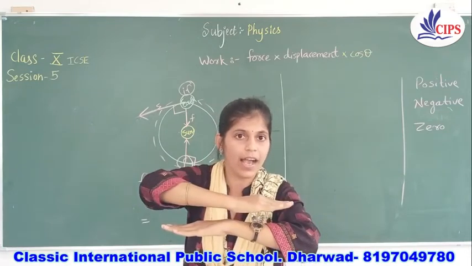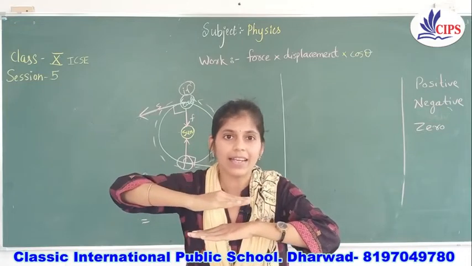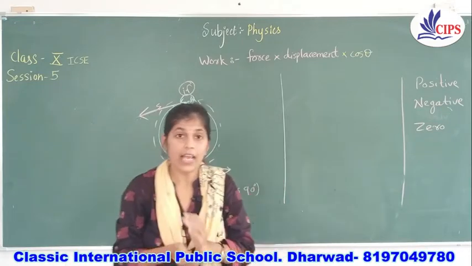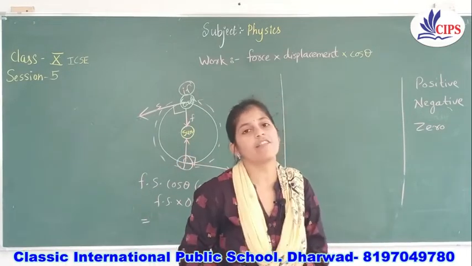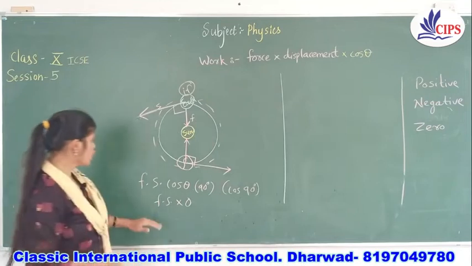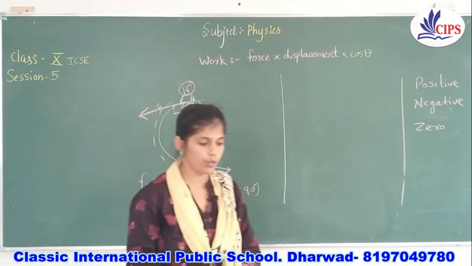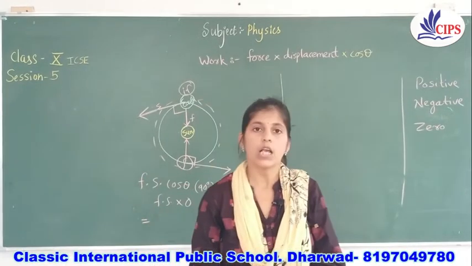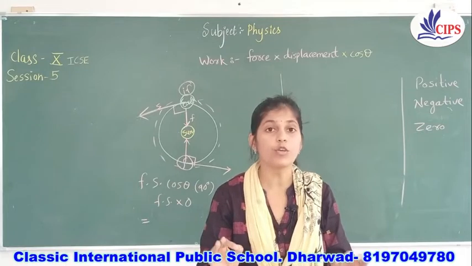So the direction of the car's motion and the applied force are exactly opposite, right? In that case, what kind of work will you get? That will always be zero. You can check these values here. These examples show zero work done. In the next few minutes we are going to solve some numericals.